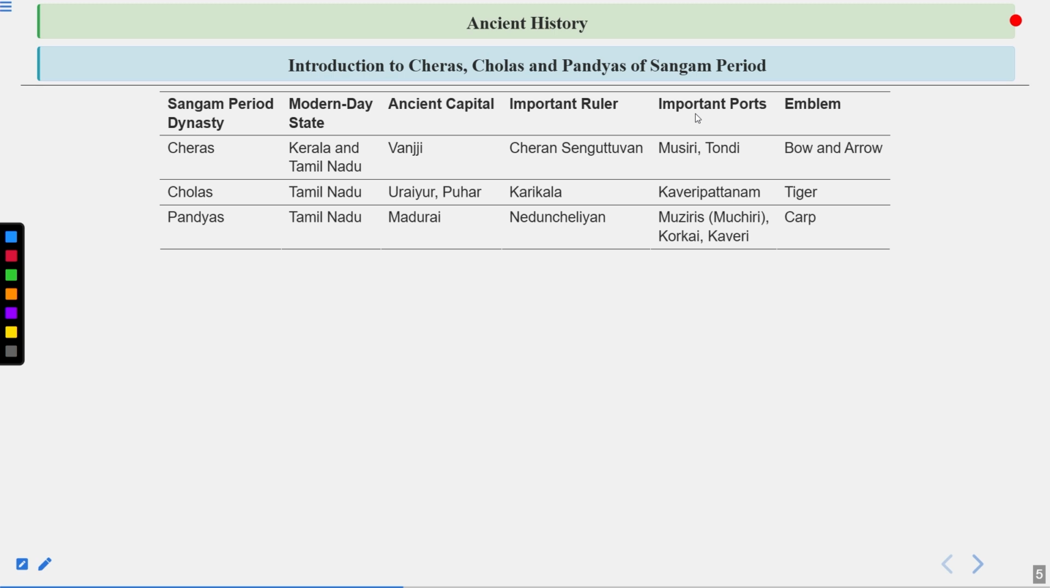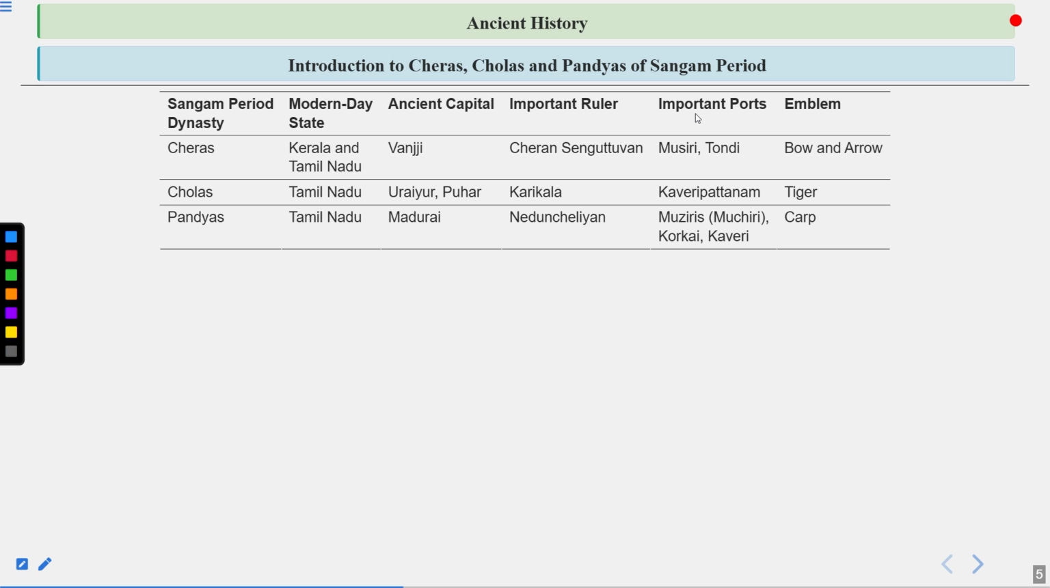Then if we talk about the Cholas, so Cholas were there in Tamil Nadu, and the ancient capital was Uraiyur, Puhar. Important ruler was Karikala, and important ports were Kaveri Patnam. Kaveri Patnam basically is on the bank of Kaveri river. That is why the name is Kaveri. And the emblem was tiger. Do remember their emblems. Their emblems are really important.